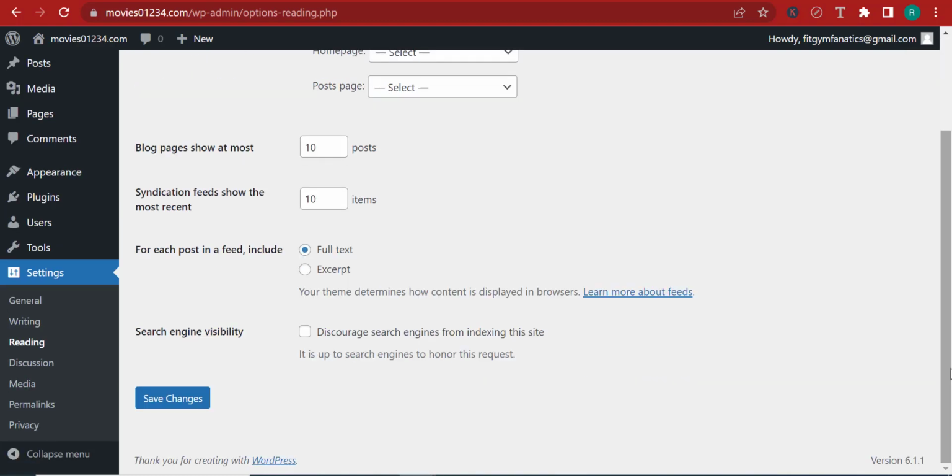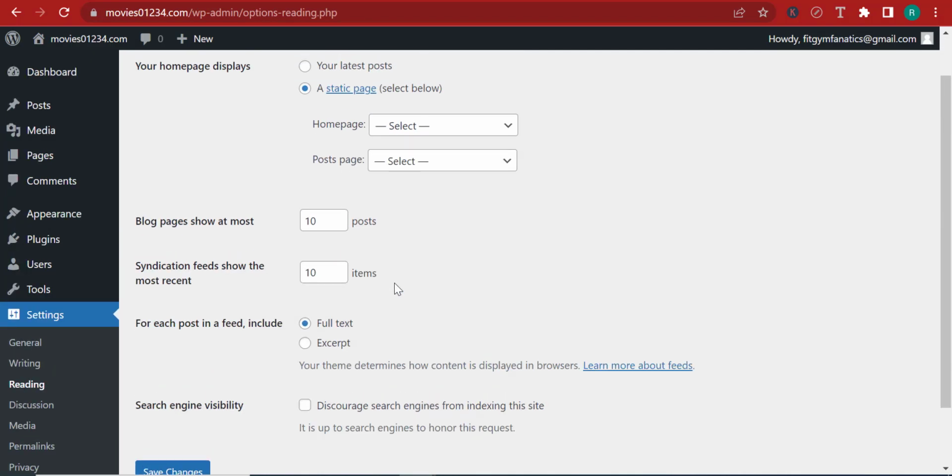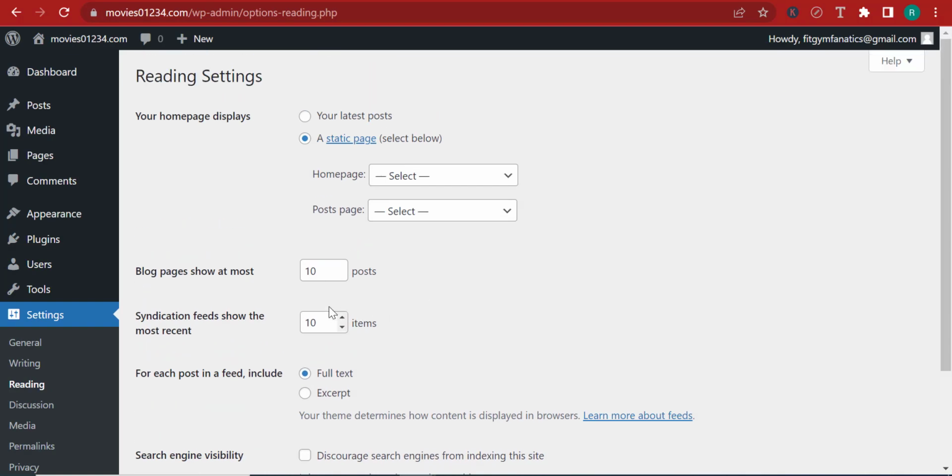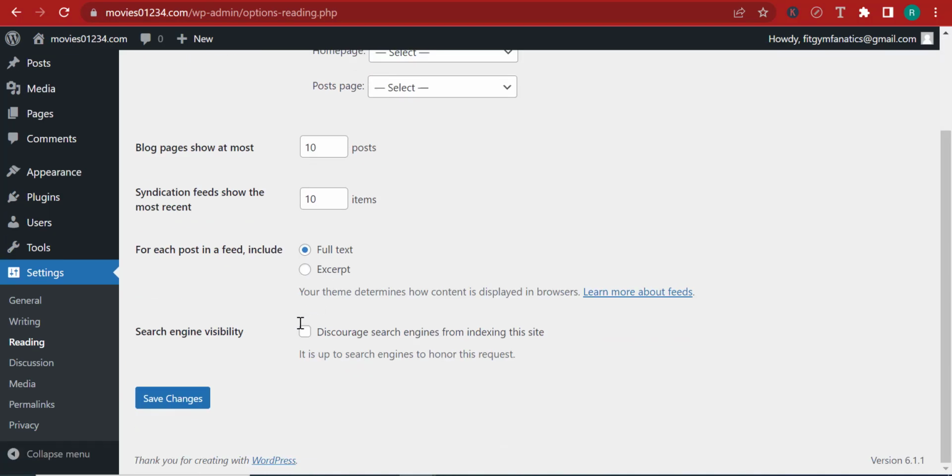Now, if I scroll down over here, you can see that for each post, you can include either the full text or the excerpt. I like it to be full text. Here, you can decide how many posts you want to show at the most per page. And you can see over here, the search engine visibility. You can decide to disable search engines from indexing your website. Let's say that you're not prepared yet and you don't want people to see your website. You can come in here and discourage search engines from indexing your website. It's as easy as that.